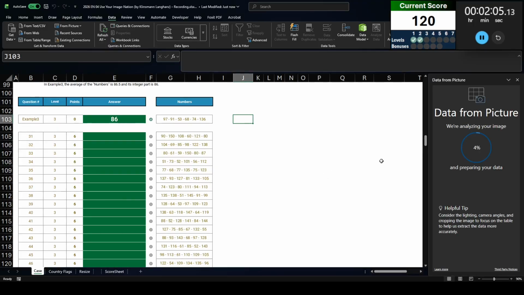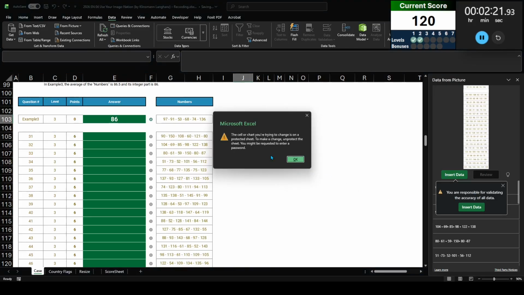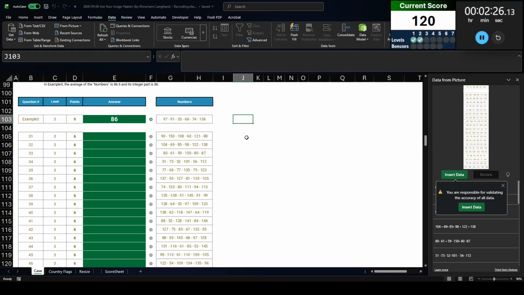There's a nice option in Excel. Well, it will try to parse the image for me. So let's go ahead and run through this. They're analyzing the image, taking its nice sweet time. There we go, 100%. And if I go ahead and insert data here, you're responsible for validating the accuracy of all data. Yep. I can't do it here because it's a protected sheet, which is strange. I wonder why it's protected.